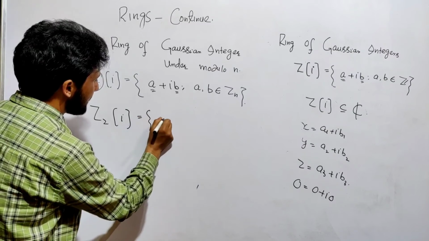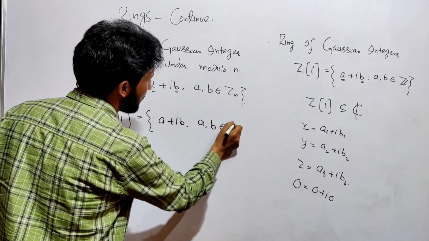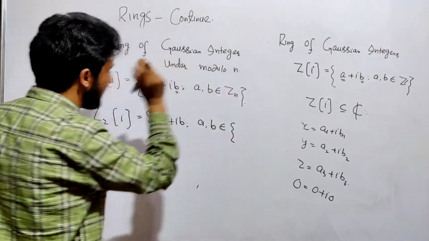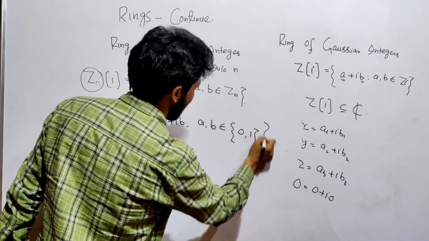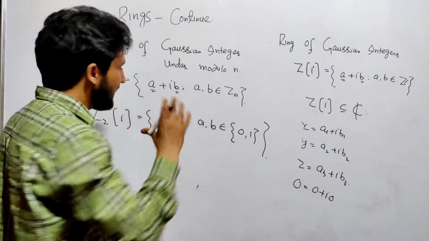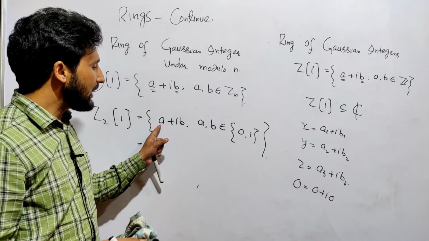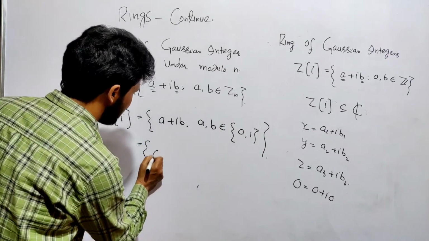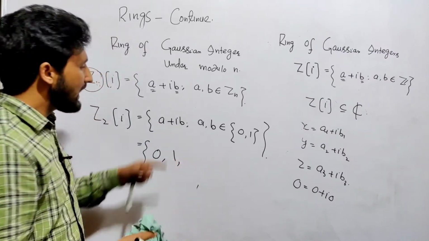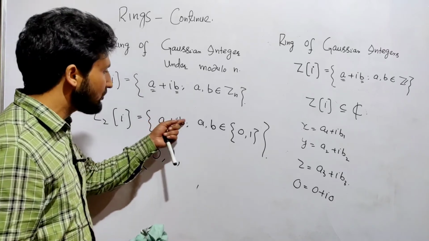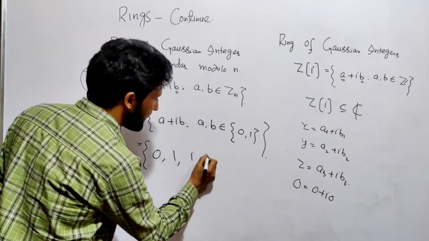You can easily see that the form will be a plus iota b, but where will a and b come from? a and b belong to Zn, so here it is Z2, and the elements of Z2 are 0 and 1. Now you can easily check the order of this ring, meaning how many elements it has. If I take a as 0 and b as 0, we get 0. If I put a as 1 and b as 0, we get 1. If I put a as 0 and b as 1, we get iota. Now put a equal to 1, b equal to 1, you will get 1 plus iota.